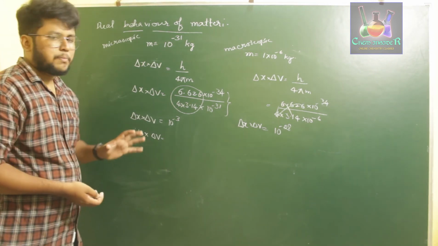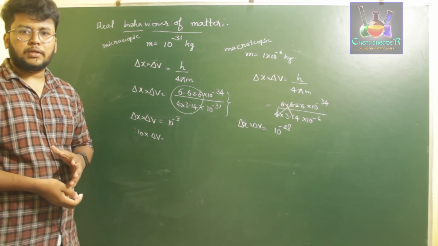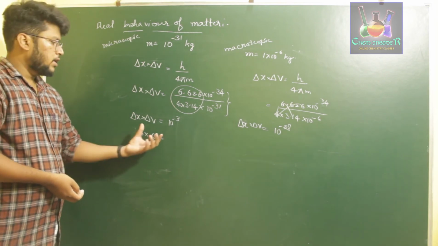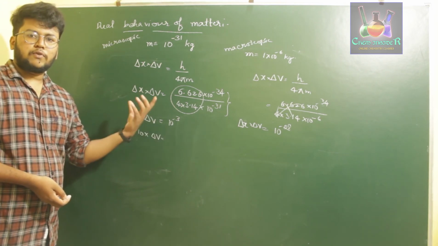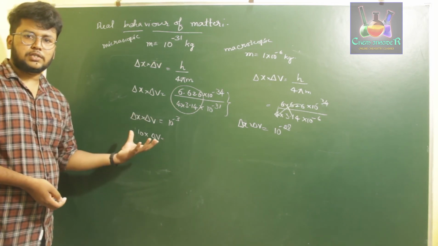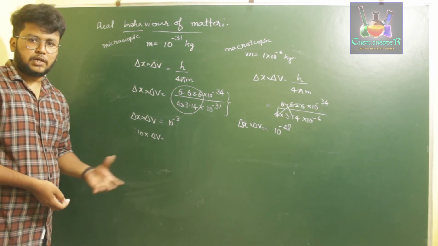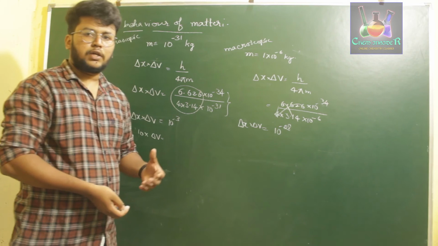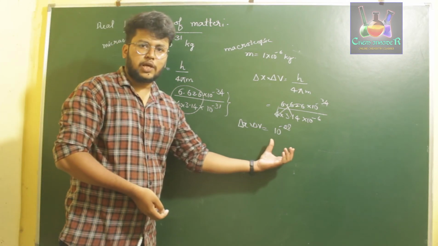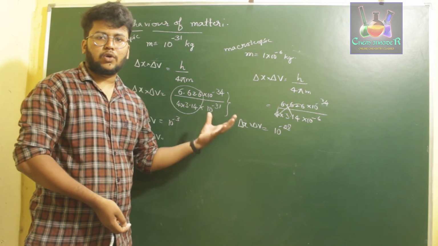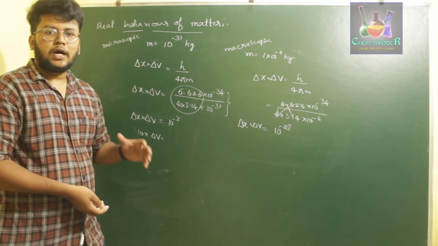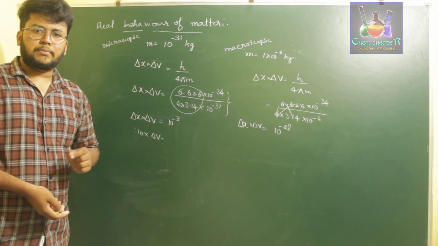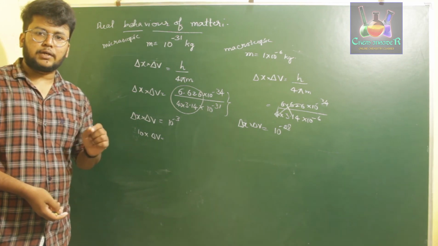Understood? So what is the significance of this uncertainty principle? If you consider a microscopic element such as an electron, it has a very high uncertainty. That means if you are calculating its position and velocity simultaneously, you won't get the exact value because of its uncertainty. If you are considering a macroscopic object of very high mass, then you will find its uncertainty product to be a very small value, which helps in determining its path or location simultaneously. So therefore, the Heisenberg uncertainty principle clearly says that it is impossible to determine the exact position and exact momentum of an